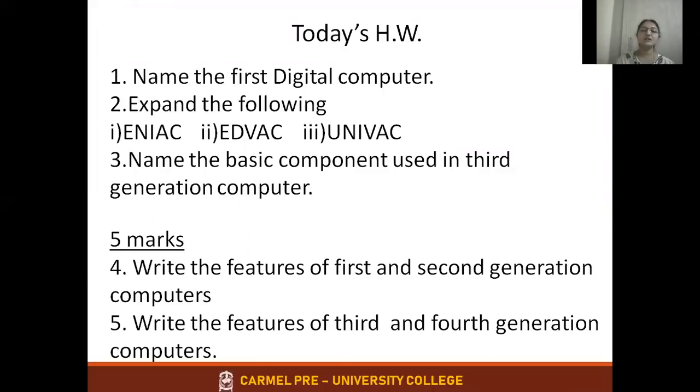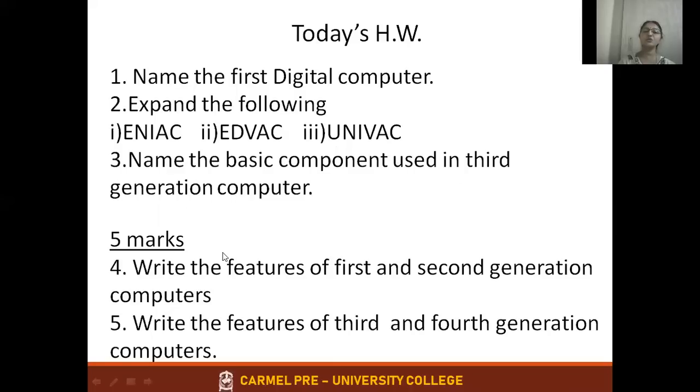Yes, today's homework is all these simple questions which I explained in this class. Name the first digital computer. Digital computer is ENIAC. Full form you should write. Expand the following. All these expansions you need to write. Then name the basic component used in third generation. These first 3 questions are 1 mark. They may ask, name the basic component used in first generation or second generation, or fourth generation computer. You need to write, first generation used what? Vacuum tube. That's all. So prepare all the generations. Remember all the basic components used in all the generations.